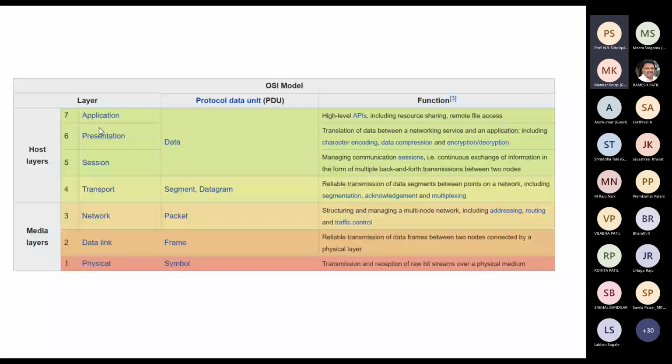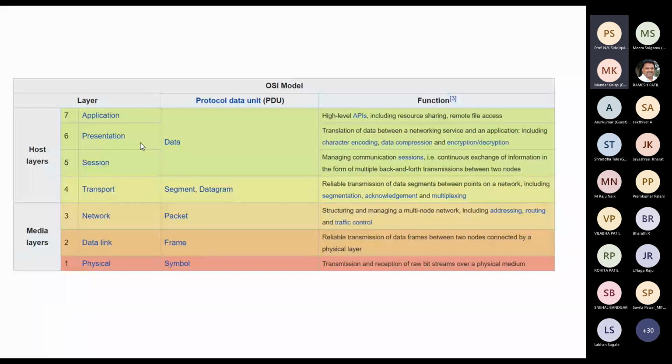So this encryption and decryption which is done in the background belongs to the presentation layer. I'm not saying that WhatsApp is using the OSI model, but the design they are using is based on the OSI model.